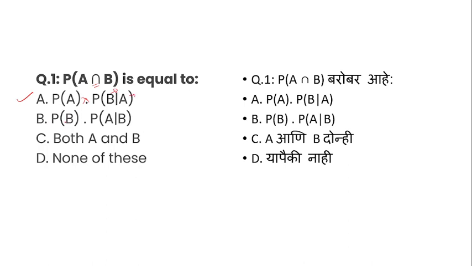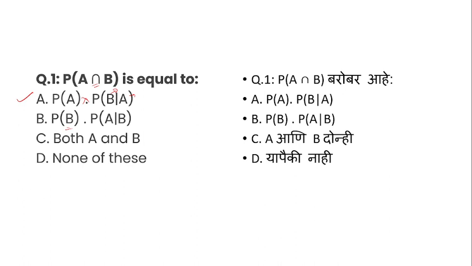The option number B is probability of B multiplied by probability of A happening when B has happened. And option number C, both A and B, and D, none of these. So let's pause the video, try it yourself, then I will tell you the answer.